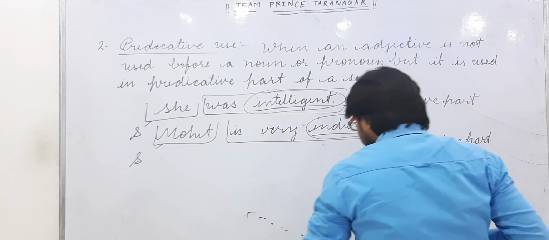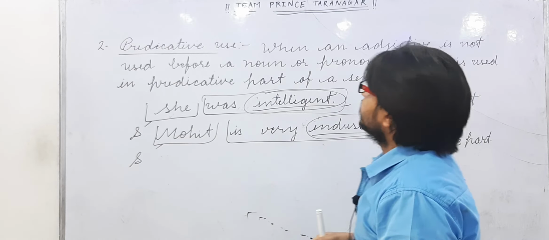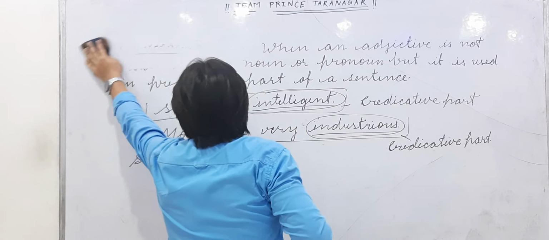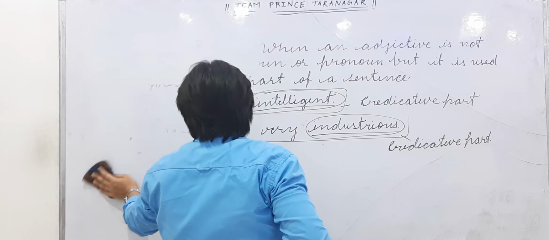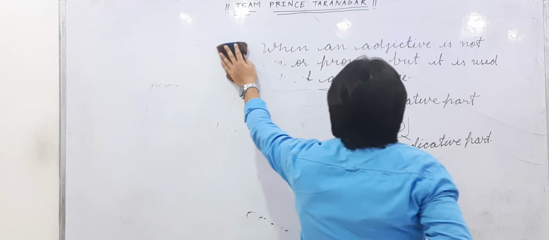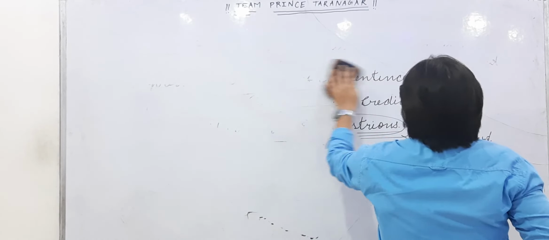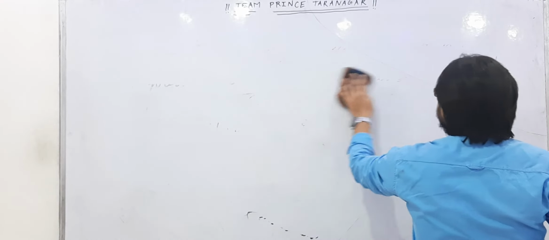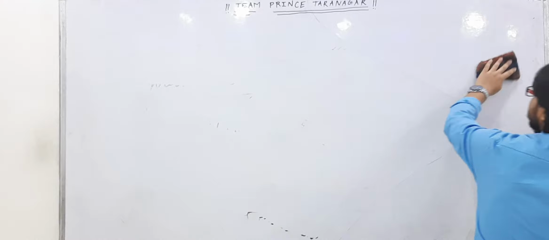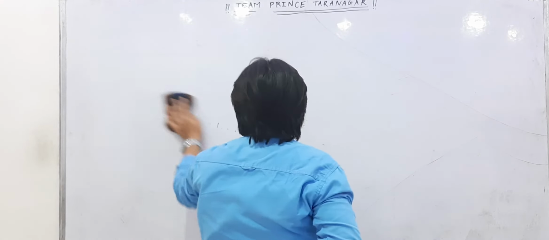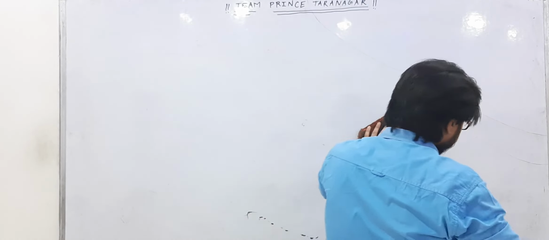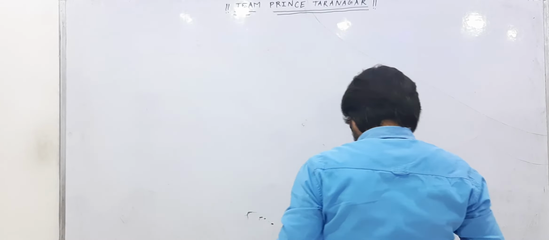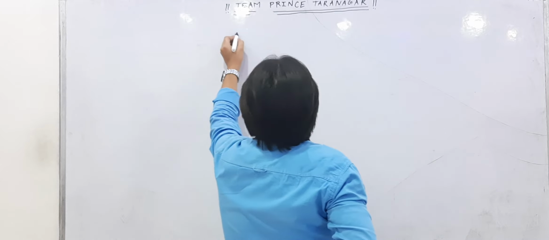Let's learn how many kinds of adjective there are. Let me first erase this. Now we will learn how many kinds of adjective there are and what their use is.